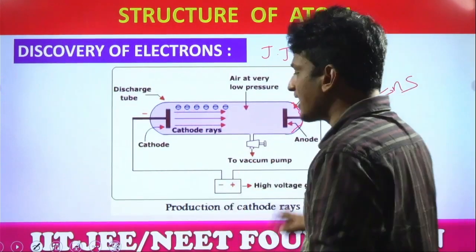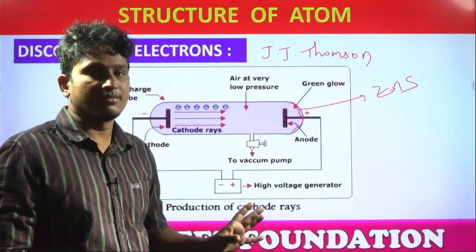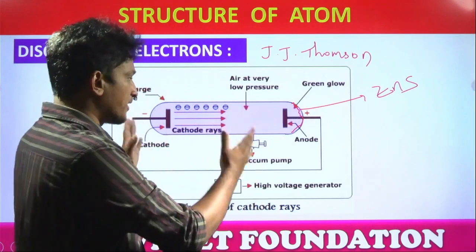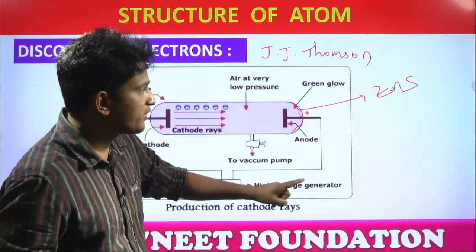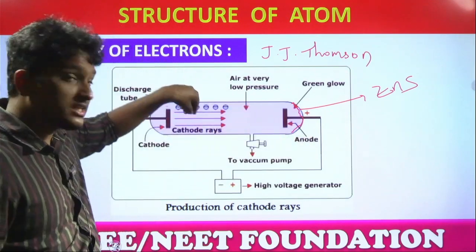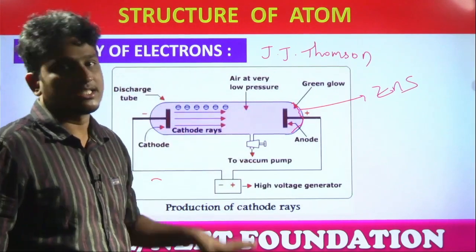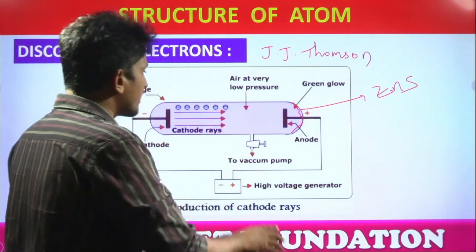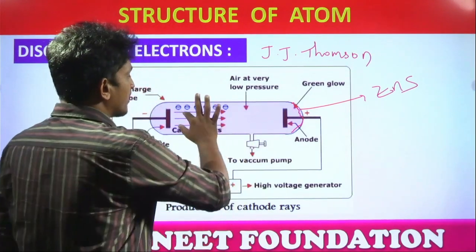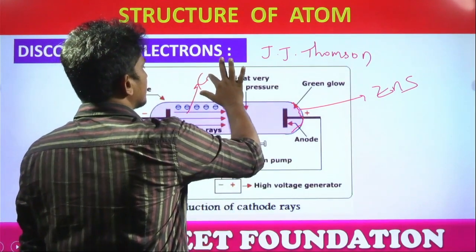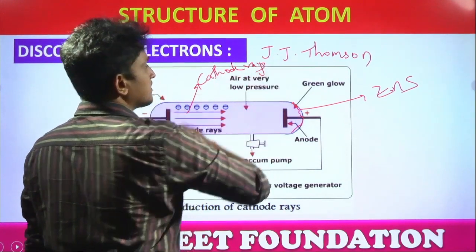So under all these conditions, students, once he initiates the experiment, what is the experiment? Two electrodes connected to the high voltage source, by maintaining low pressure, by coating phosphorescence on the backside of the anode. Inside the glass tube there is a gas, hydrogen gas or helium gas. Once he initiated the experiment, he observed some rays, you can see the arrows, moving from the direction of cathode to the direction of anode. These rays are called cathode rays.